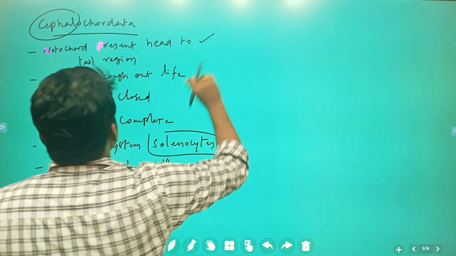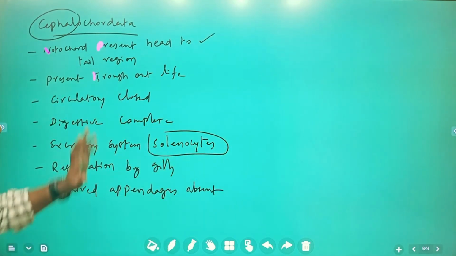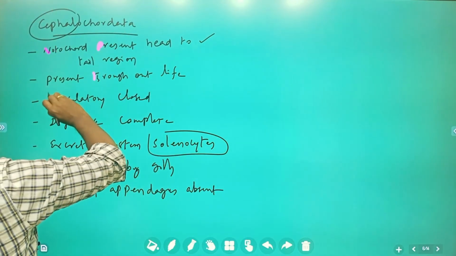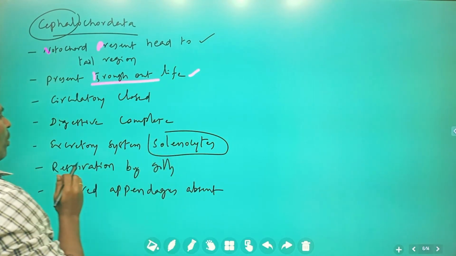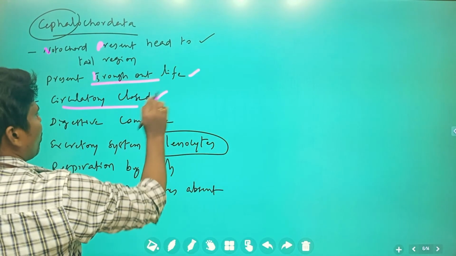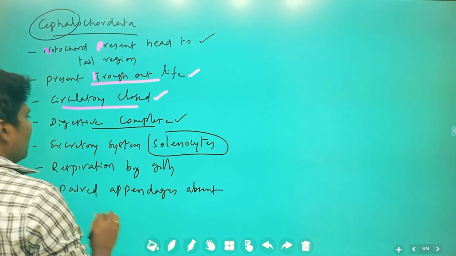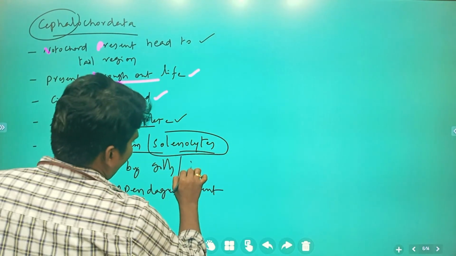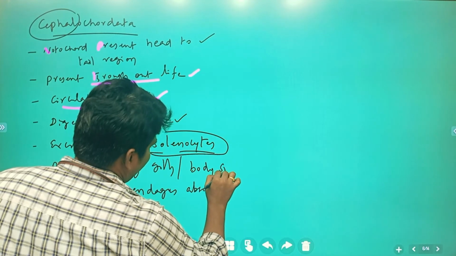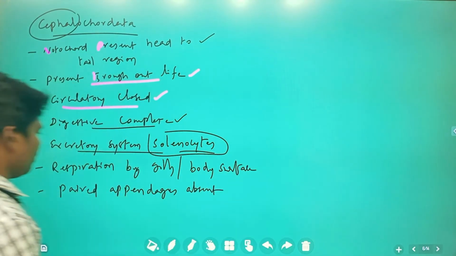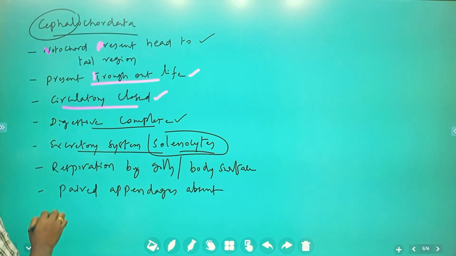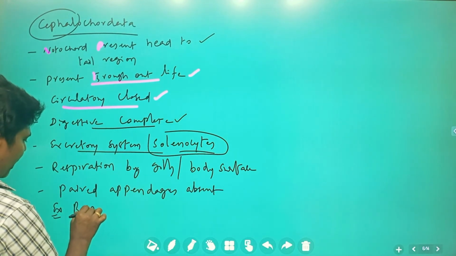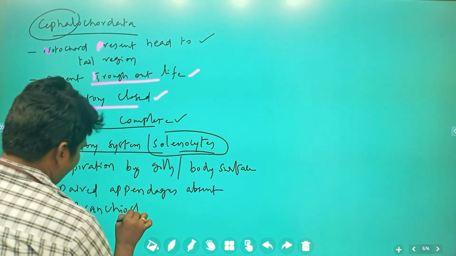What are the characteristic features of Cephalochordata? The notochord is present from head to tail, the entire length, and throughout life. The circulatory system is closed, the digestive system is complete, and the excretory system has solenocytes. Respiration is by gills, and also through the body surface. Paired appendages are absent. An example of Cephalochordata is Branchiostoma.